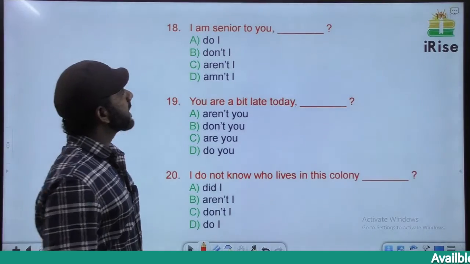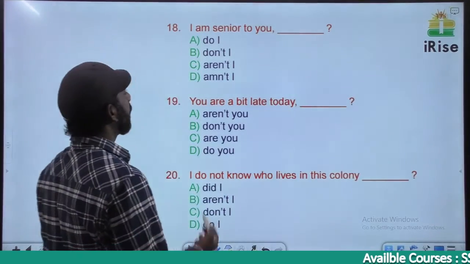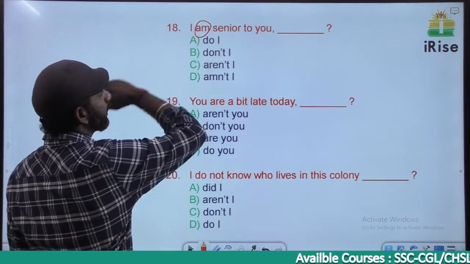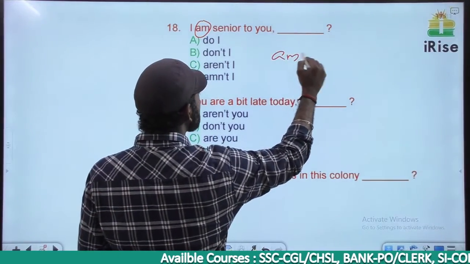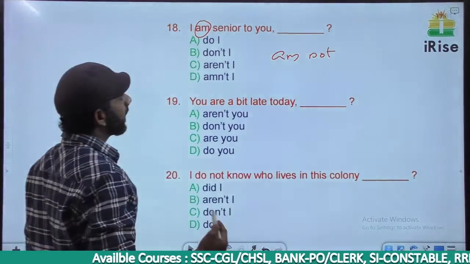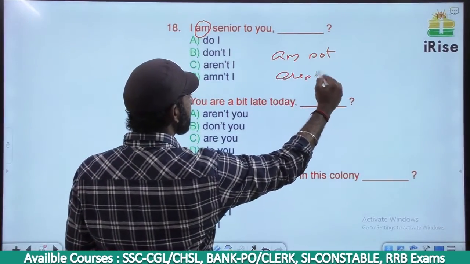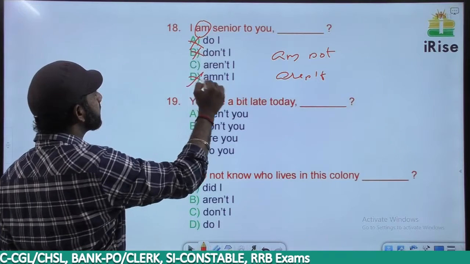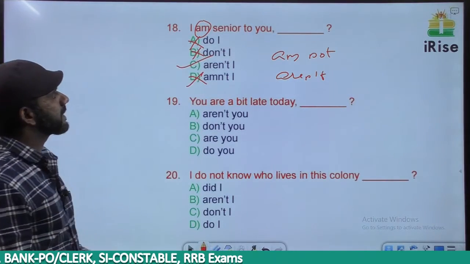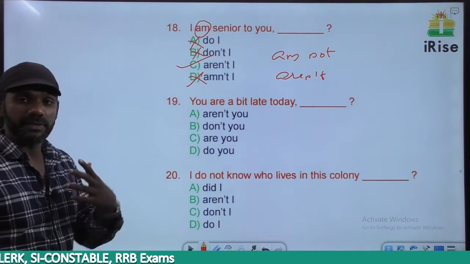I am senior to you. The auxiliary verb in this sentence is am. No negative term in the sentence. So in the tag we need to have a negative term. As I told you, am not in the case of tag becomes aren't. So A is gone, B is gone, D is gone. The answer must be C. Aren't I. The subject here is I.